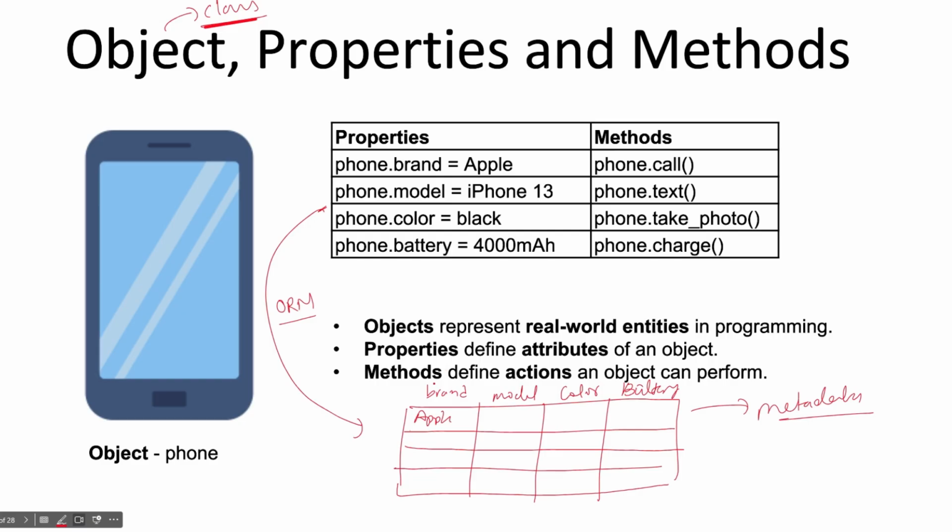The same way you are saying these are attributes, fields, property, or column in a table, we are saying here properties, attributes, fields. We can't say column here, because column terminology is used in database, not here. Ultimately our goal is to create some real life entities, and how will we create them? With some definition. The definition will be inside the class, and this class will have properties and methods.